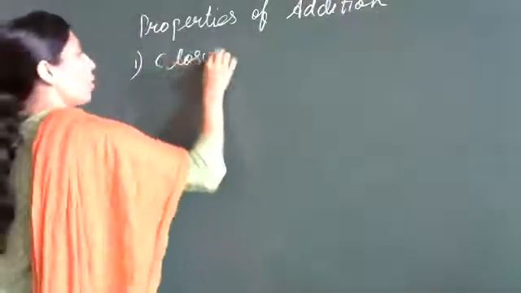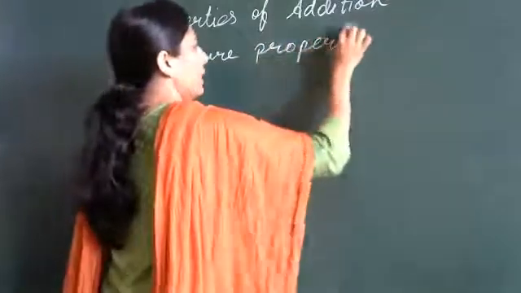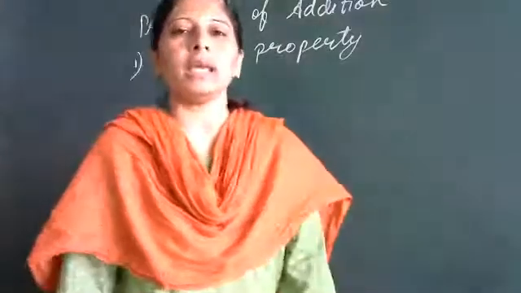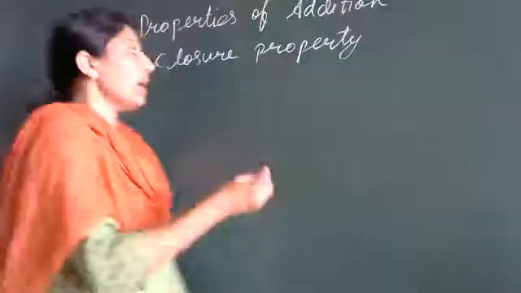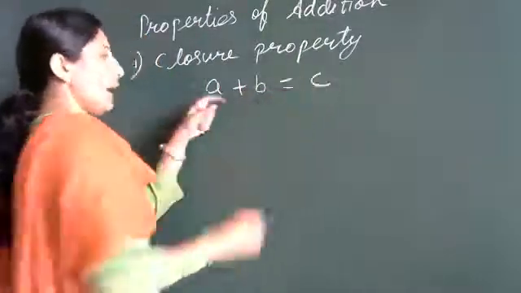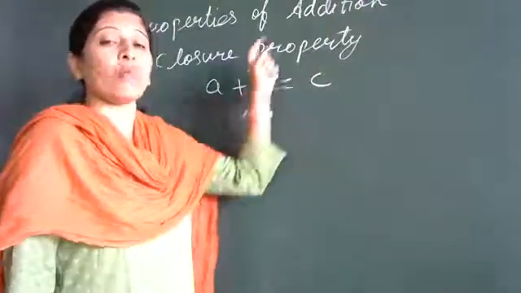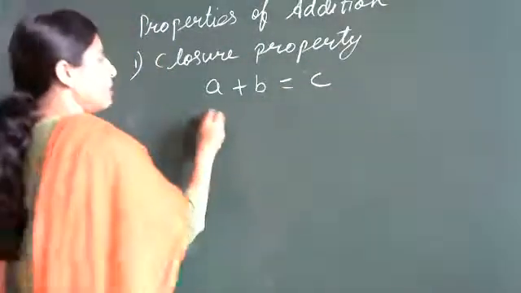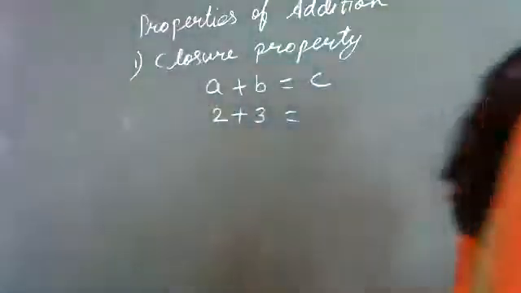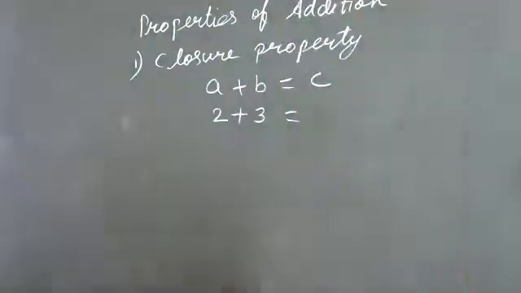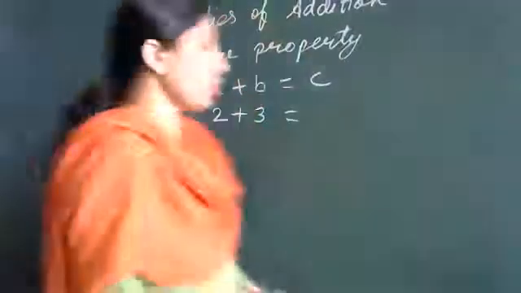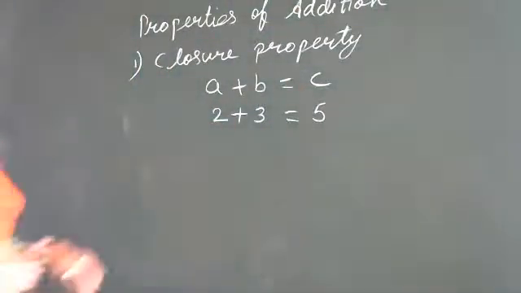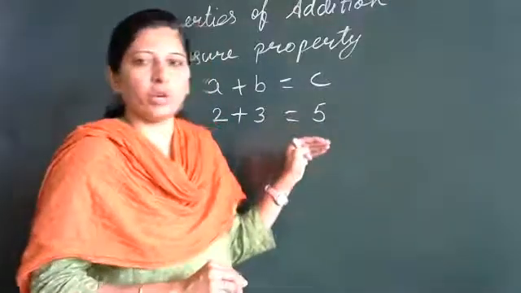Closure property is that the sum of two whole numbers is always a whole number. Means A plus B is equal to C. A is a whole number, B is a whole number, and whatever sum we are getting is also a whole number only. For example, 2 plus 3 is equal to 5. So 5 is what? Ma'am, a whole number. Yes. So this is the closure property: the sum of two whole numbers is always a whole number. Got it?